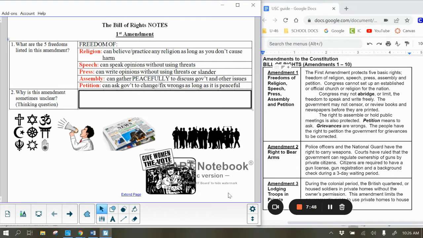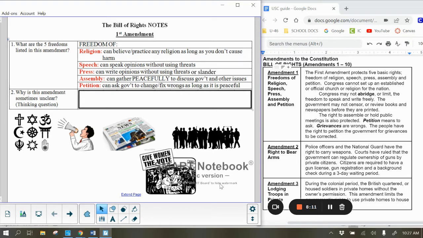And now also in this image, they're using the right to freedom of press because they have a sign that says give women the vote. So we see a few different rights being used in that particular image there, asking the government to let women have the right to vote. And again, this was before women had the right to vote.